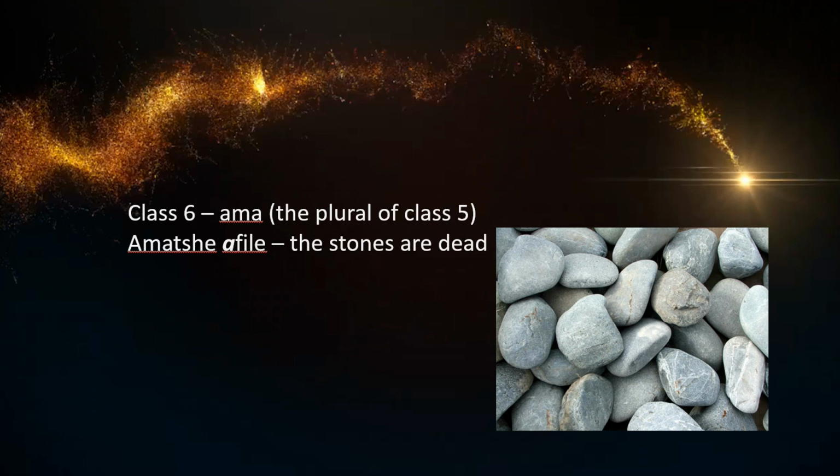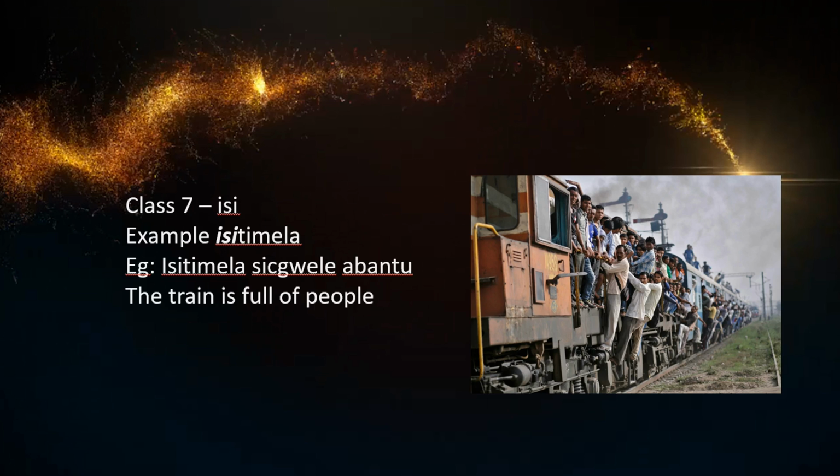Alright, so now we go to the next one, class 7. And here we'll take a train. Isitimela. Notice it is T without the H, which means it's a slightly implosive T. If it was with an H, it would have been a different sound. And to the Zulu ear, it's got to be correct. Don't add an H in your phonetics. So for example, the train is full of people, as in this picture here. Isitimela sigcwele abantu.